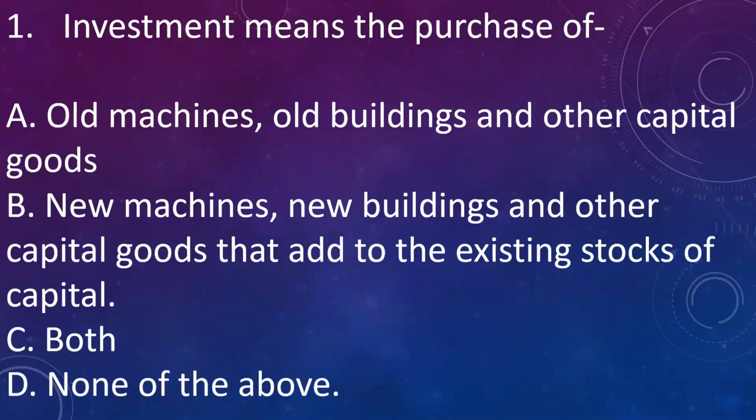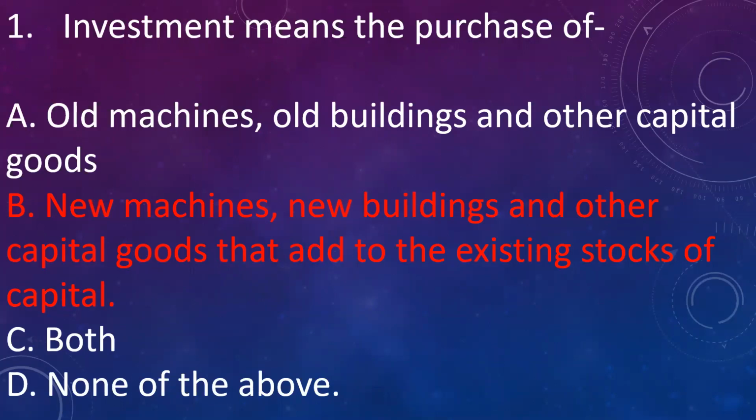Investment means purchase of: A. Old machine, old buildings and other capital goods. B. New machine, new buildings and other capital goods that add to existing stocks of capital. C. Both. D. None of the above. Answer is B. New machines, new buildings and other capital goods that add to existing stocks of capital is called investment. That is, investment is newly added goods to the stocks of capital.